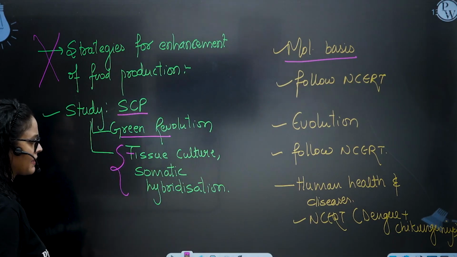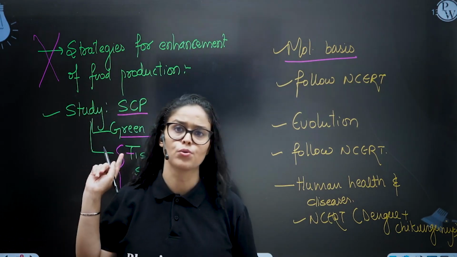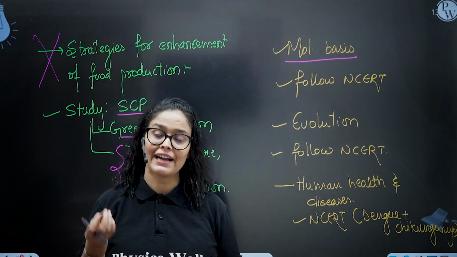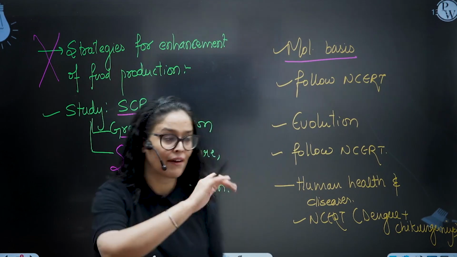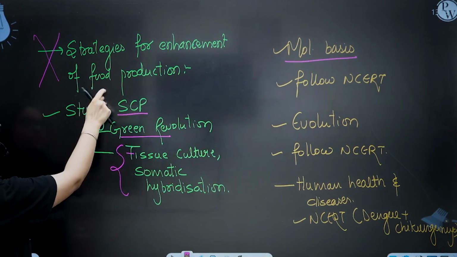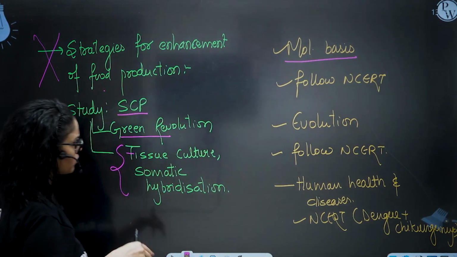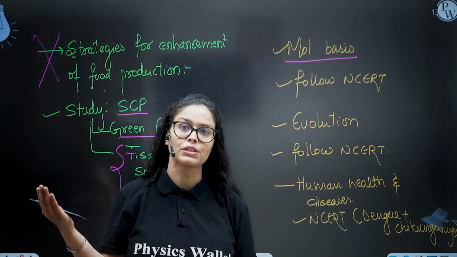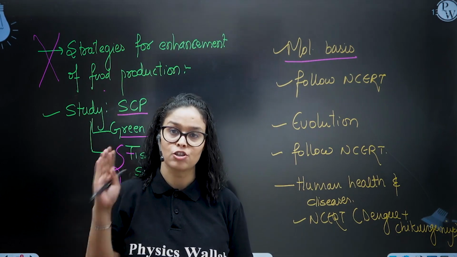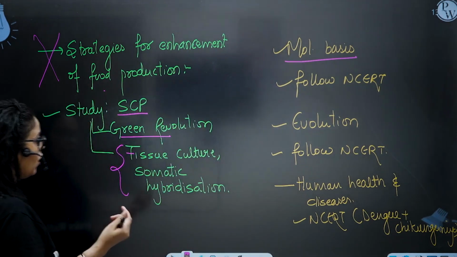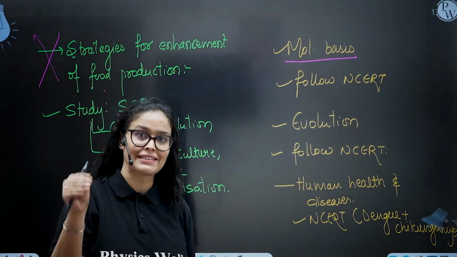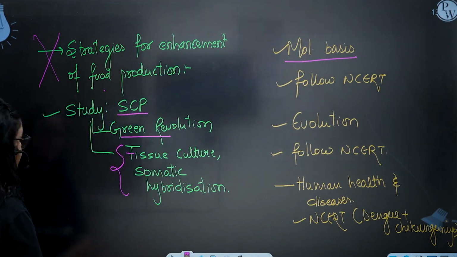Tissue culture and somatic hybridization: earlier we used to do it in plant breeding, and now they have shifted it to biotechnology applications. So ask your teachers to complete this in microbes and biotechnology and its applications, or you can incorporate this in your notes also.